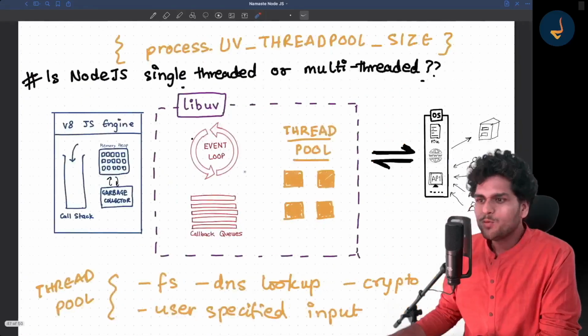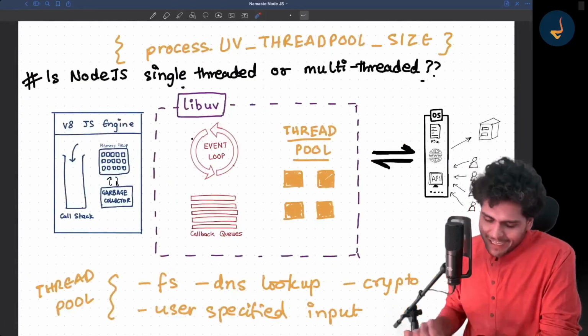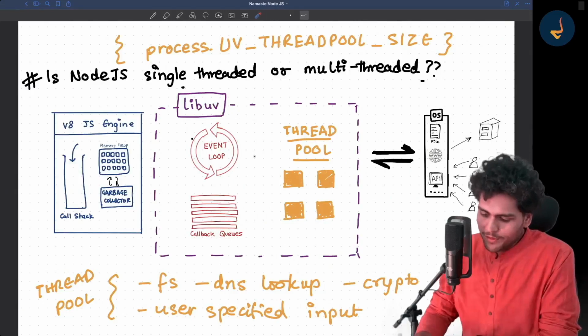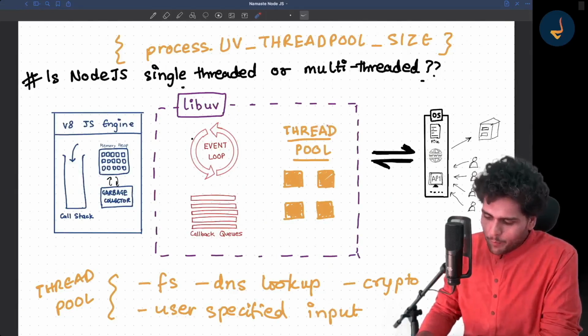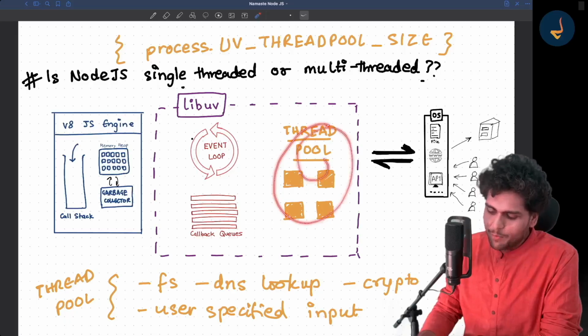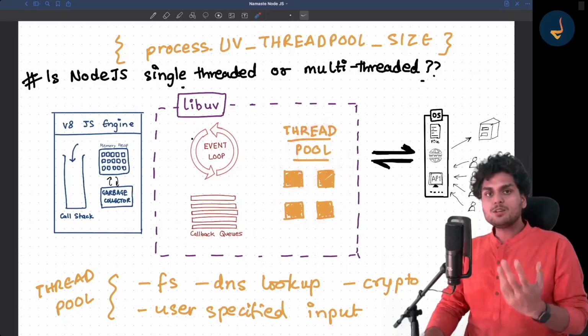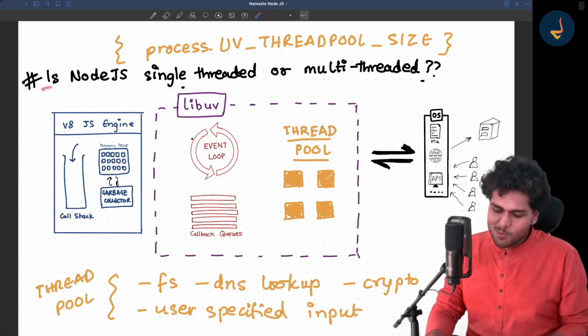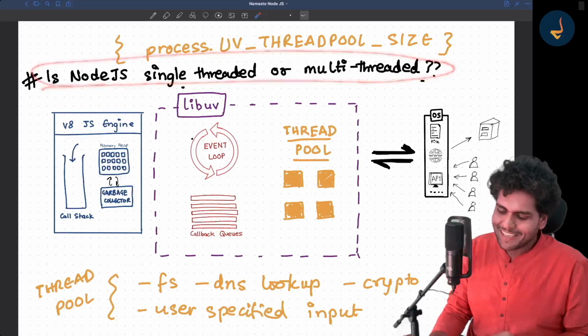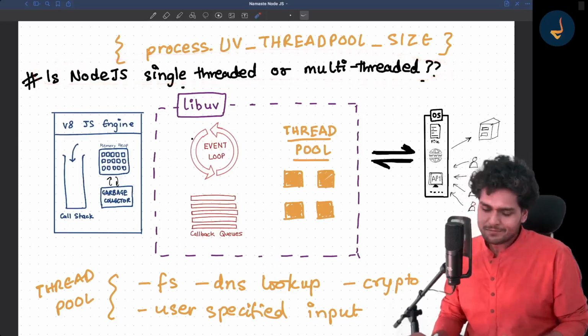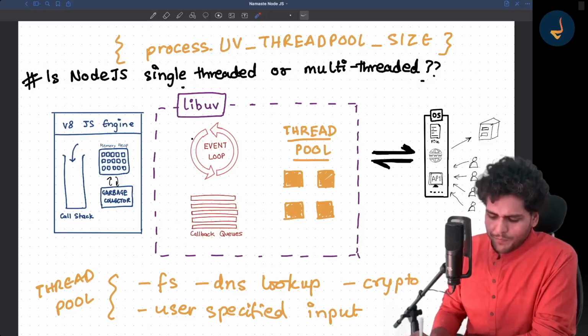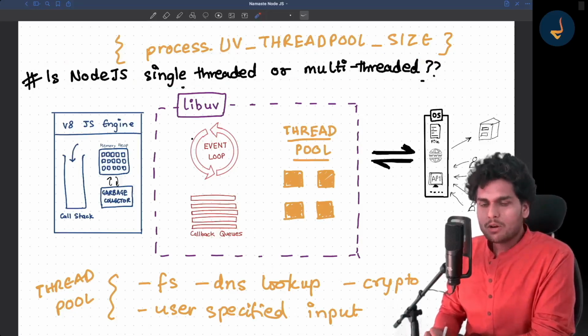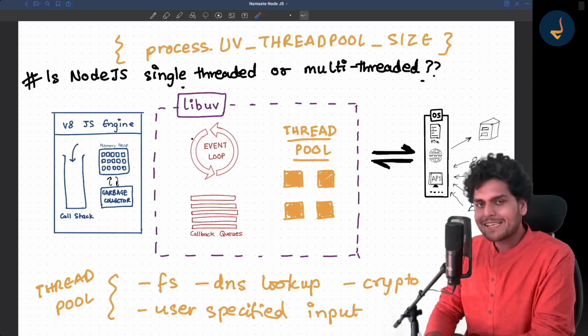Now let's move to the thread pool. I told you that in libuv there is a thread pool. What is this thread pool? When does libuv use this thread pool is the question, and then we will answer the most famous question: is Node.js single threaded or multi-threaded? Okay, so now you already know a concept that whenever there is an async task,